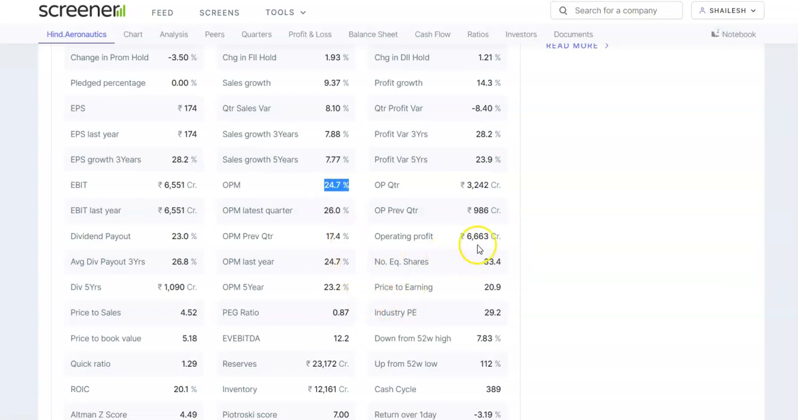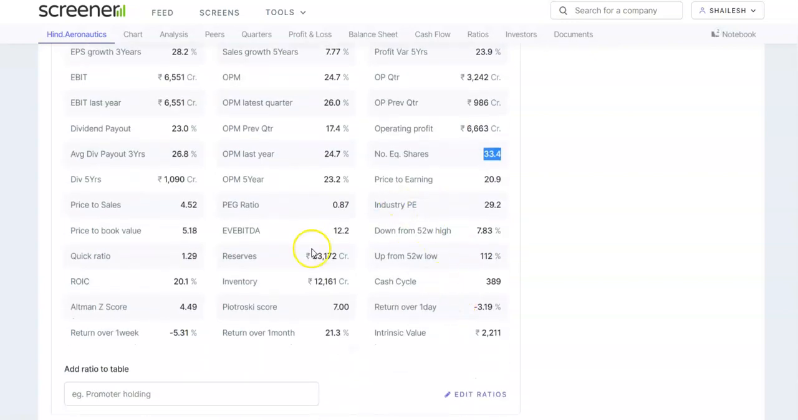If we look into the number of shares, there are 33.4 crore shares. And if we look into the PEG ratio, it is 0.87. So the company has immense potential to grow. The price earning growth ratio is quite good over here, it is less than 1. The quick ratio is 1.29, which is extremely good.